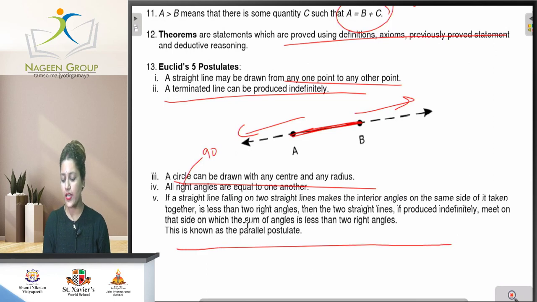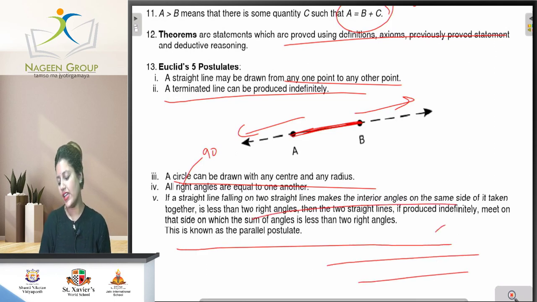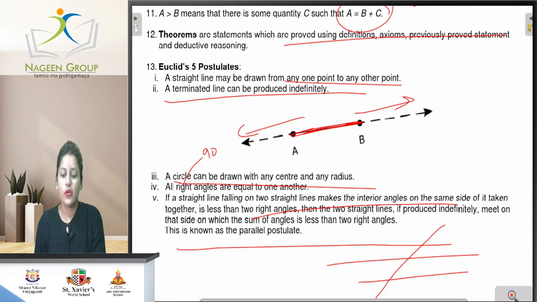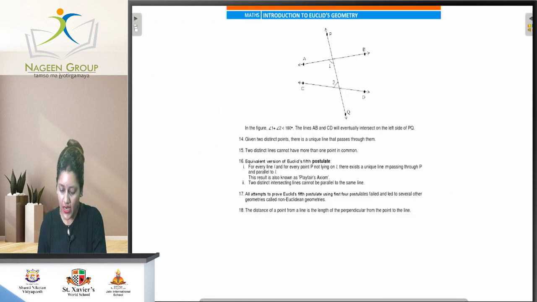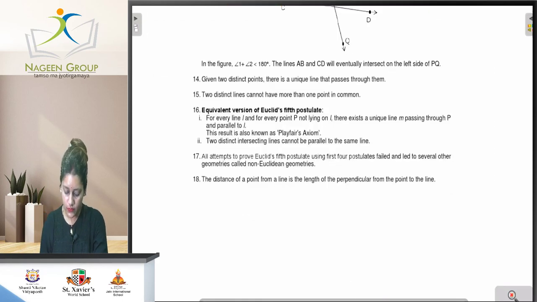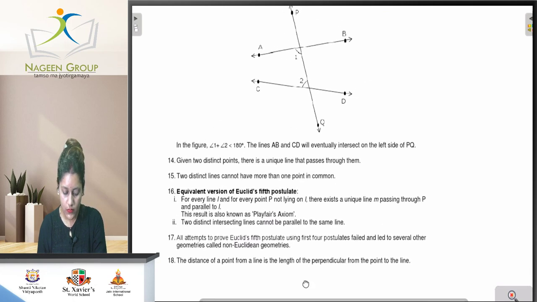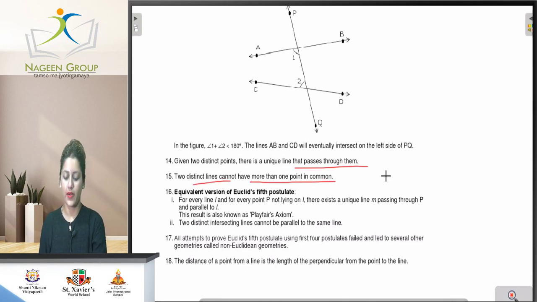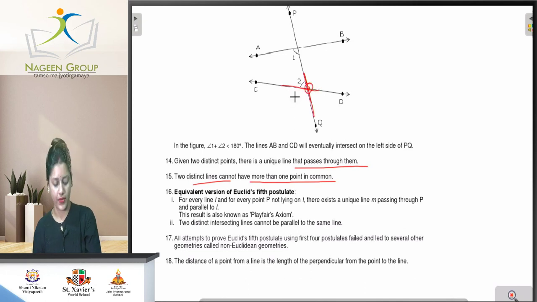Next, the last point. We have learned in our previous class vertically opposite angles, corresponding angles, interior angles. I hope you are understanding that. Last one is: given two distinct points, there is a unique line that passes through them. Two distinct lines cannot have more than one point in common. Means if two lines are crossing each other, there is only one point in common.